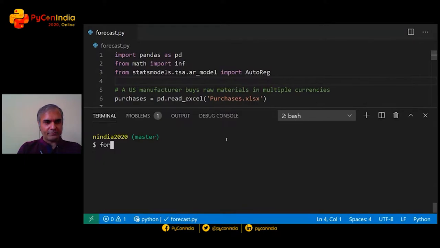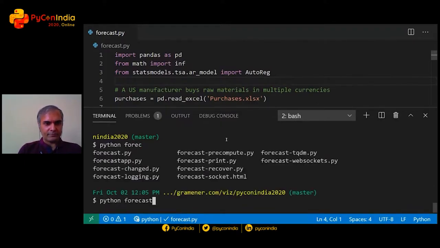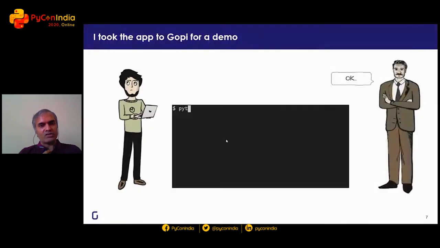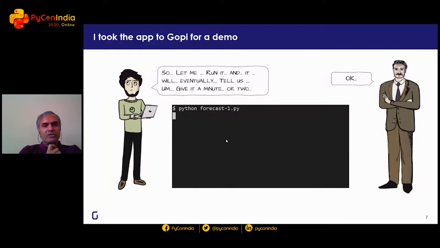Let's run this. And this is exactly what I did with him as well. Here I am. I'm going to show you what this program does. It takes historical data and runs it through a forecasting pipeline. And effectively, while the program was running, and this is exactly how it was in the original demo, I was just saying, yeah, this is what it's doing, blah, blah, blah.